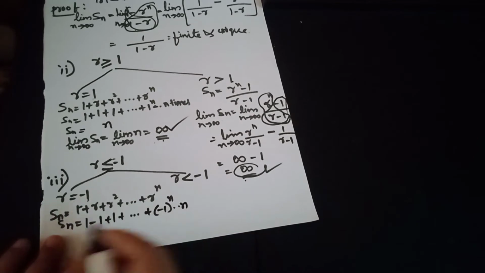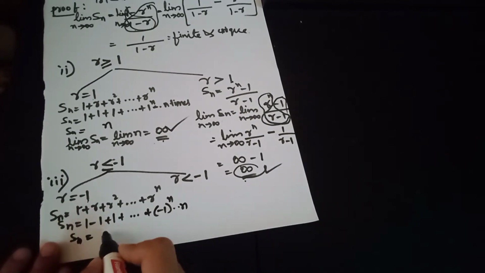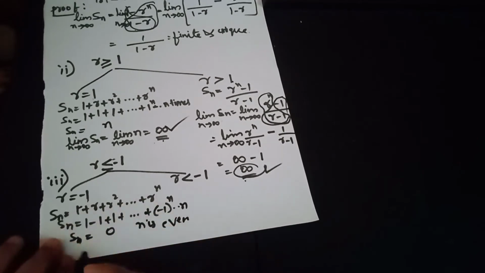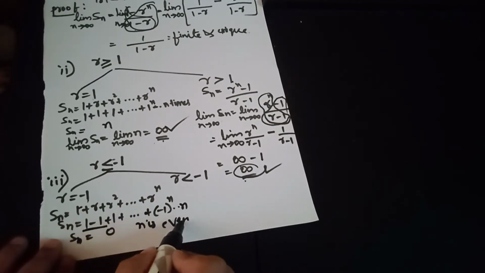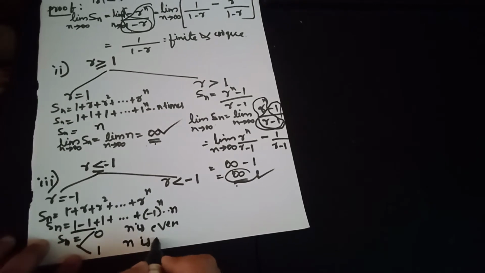Therefore, applying the limit, Sn will become 0 when n is even. If we take two terms, n is even, 1 minus 1 is 0. If we take 3 terms, n is odd,